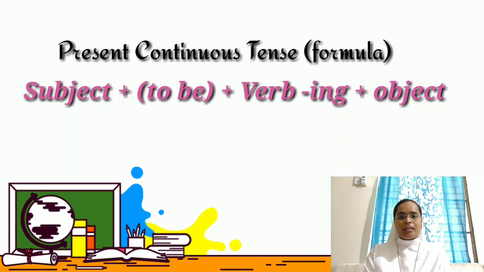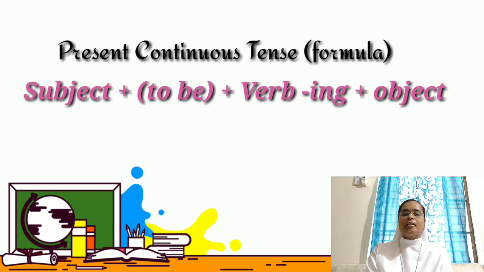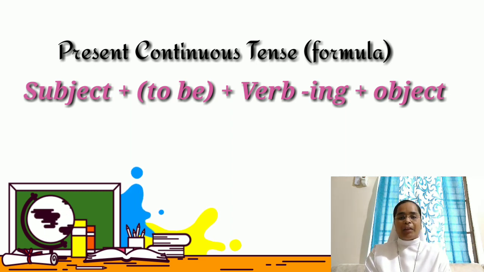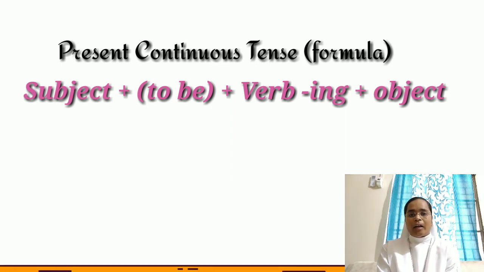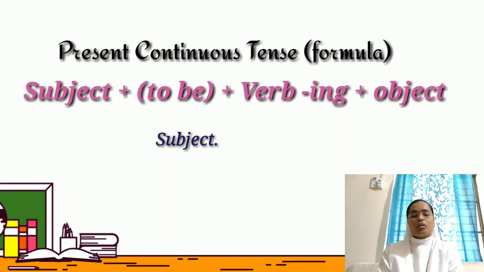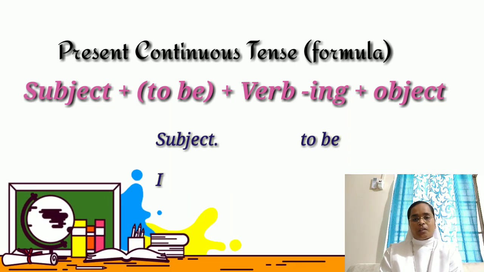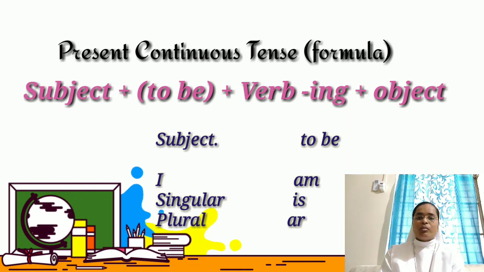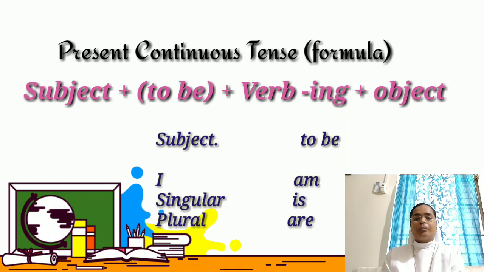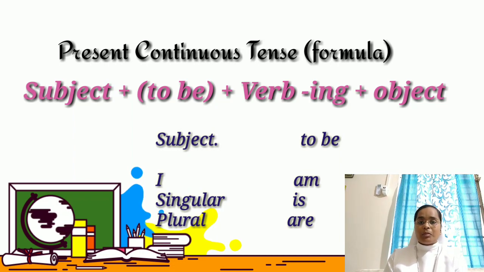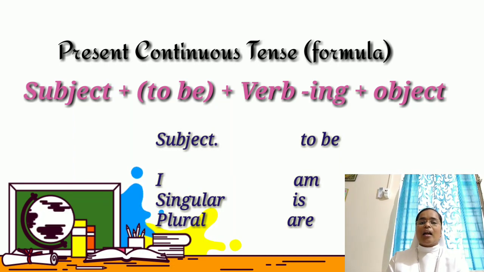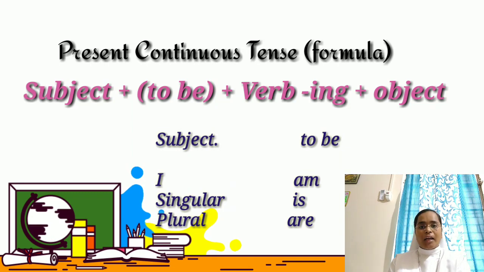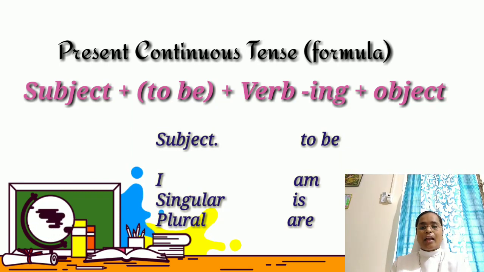So here in the present continuous tense we have is, am, are as helping verbs. Let's now have a look at when to use these to be forms. With all the plural subjects, we use are as a helping verb, and with all the singular subjects, we use is, and only with I, we use am as a helping verb.